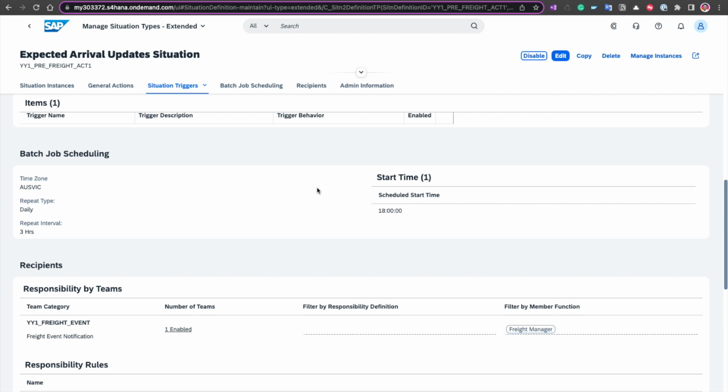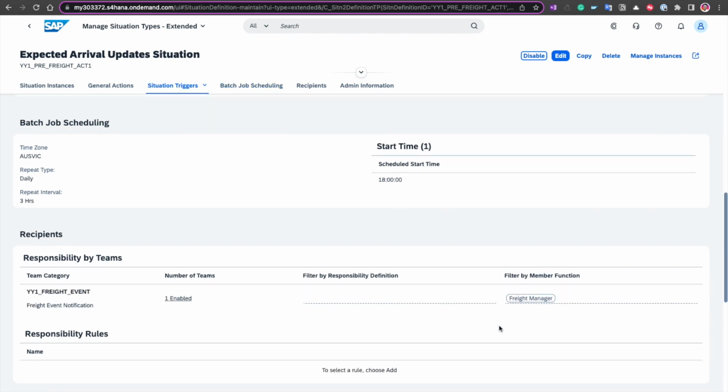In this case, we're talking about freight orders, freight events, so it stands to reason that it would be a freight related person that would get those messages. And as I said, this is also part of that configuration that you would do in Manage Your Solution, defining those member functions.